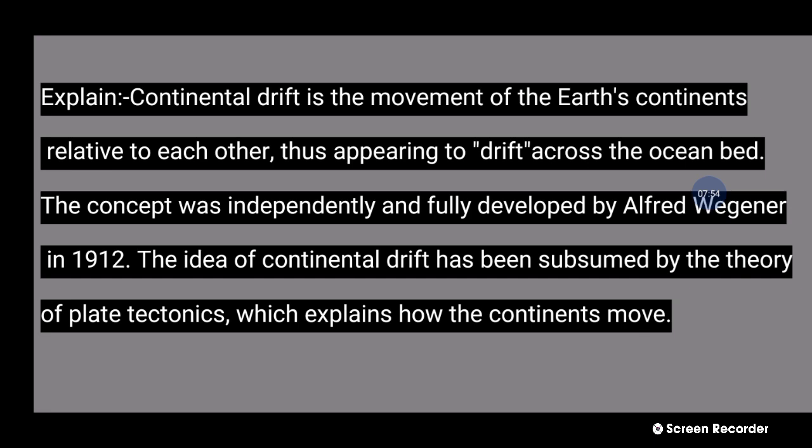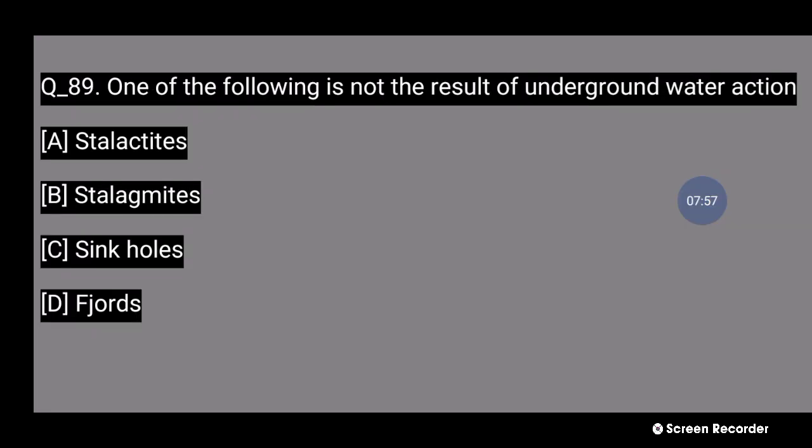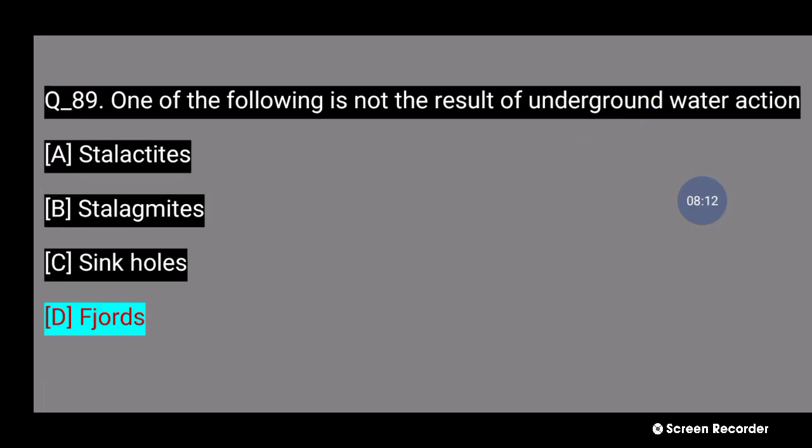89 number question কি বলছে one of the following is not a result of underground water action. এই চারটি অপশনের মধ্যে কোনটি হবে? Number D, fjords. Fjords are not a result of underground water action.